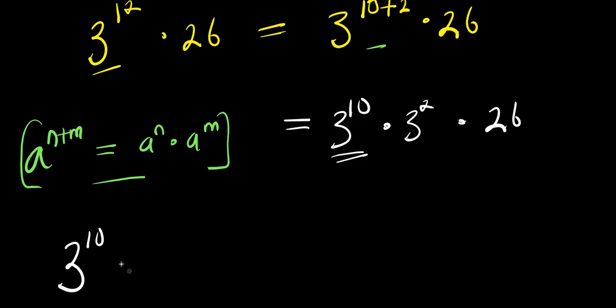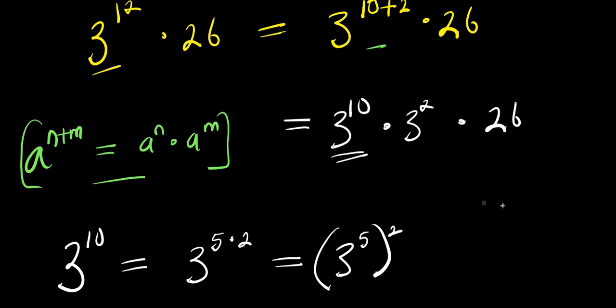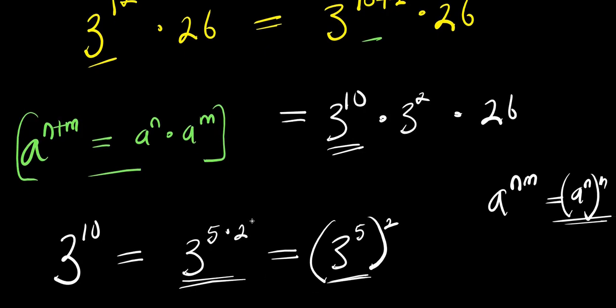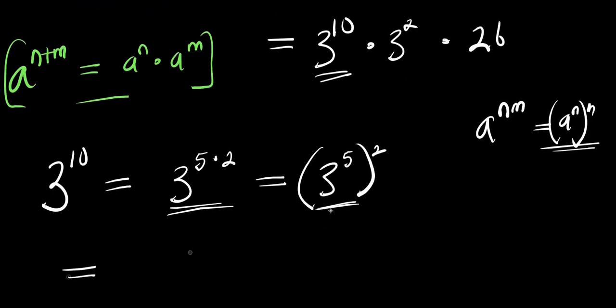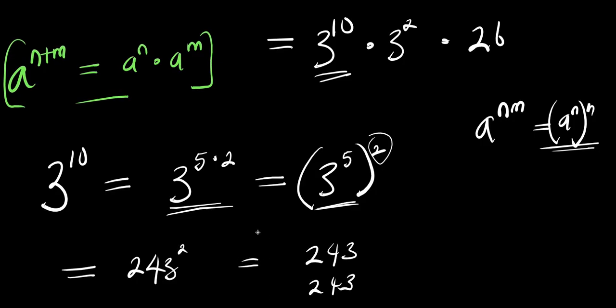So 3 power 10 equals 3 power 5 times 2, and this is 3 power 5 raised to the power of 2. Remember, a power n times m equals a power n raised to the power of m. Applying that here, we need to find the value of 3 power 5. This is 243, raised to the power of 2, which gives you 243 times 243. So let's multiply that out.